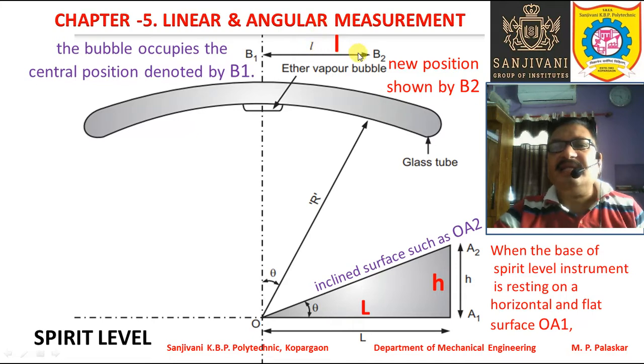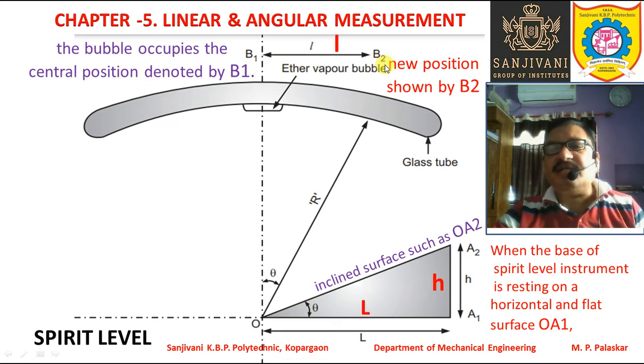And say L is the distance by which the bubble is shifted to a new position B2 from the initial position B1. B1 is the position at the center, but B2 is not at the center.